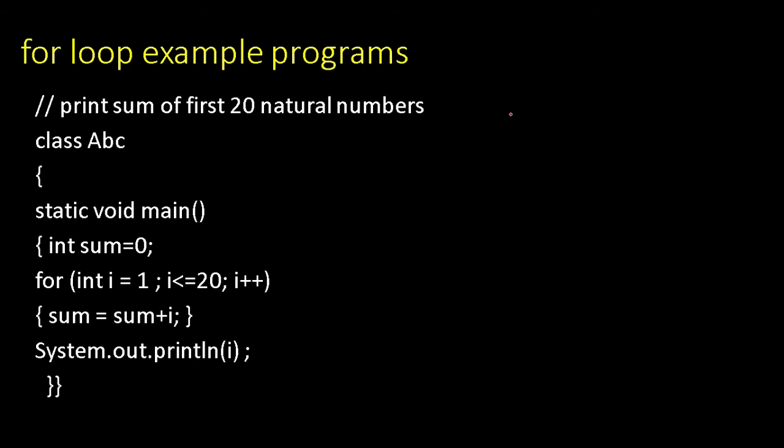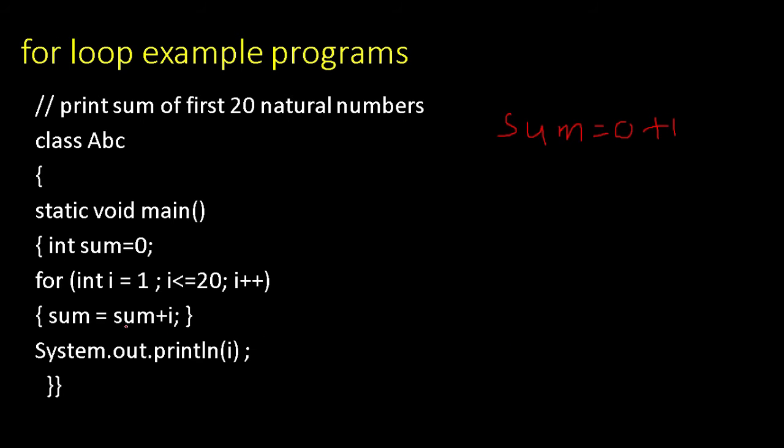See, the sum variable was initialized to the value 0. In this statement, what is written? Sum is equal to sum plus i. In sum, what is there? 0. 0 plus i. i means what is the value of i? 1. It will be added.